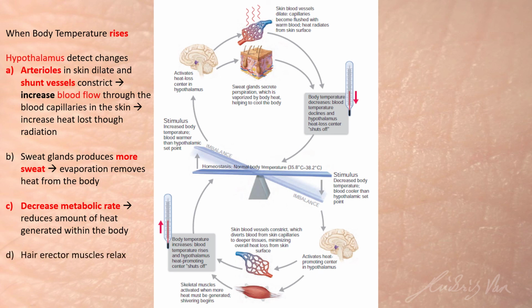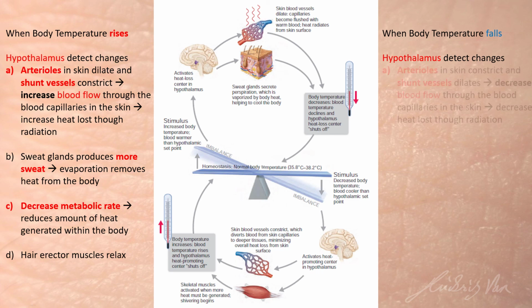Our hair erector muscle will relax so that our hair will not stand and try to trap heat. All of this will result in negative feedback, with our temperature dropping because we are losing more heat. And when our body temperature falls below normal, again, our hypothalamus will detect the change.